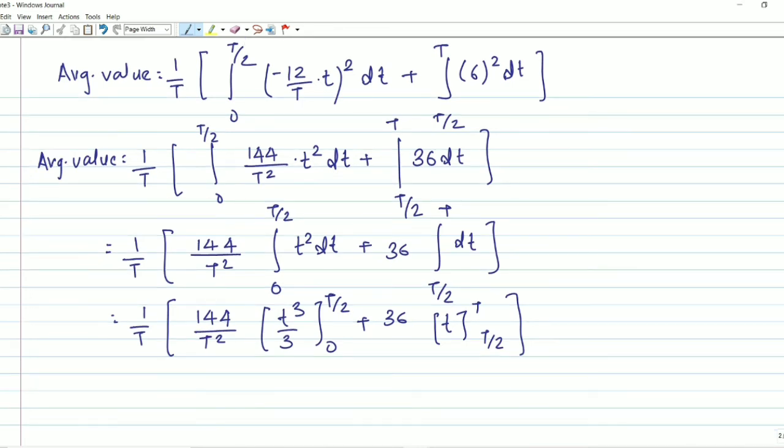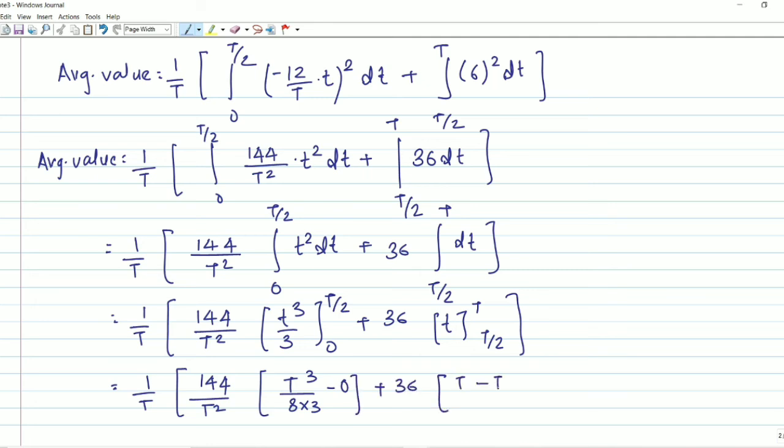We can further simplify. This is basic calculation I am doing here. It will become 144 by capital T square. In place of small t, I have to substitute the upper limit, which is capital T by 2. It will become T cube by 8 multiply with 3, minus 0. All of you have understood. 36 multiplied by capital T minus small t by 2. Let me further simplify.